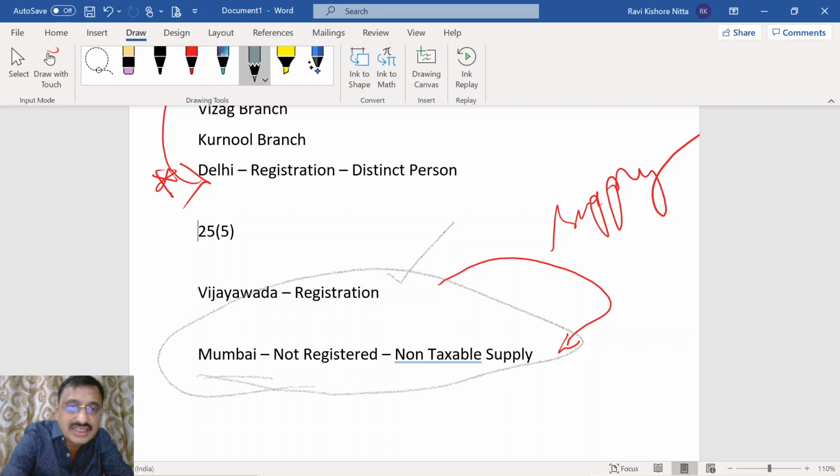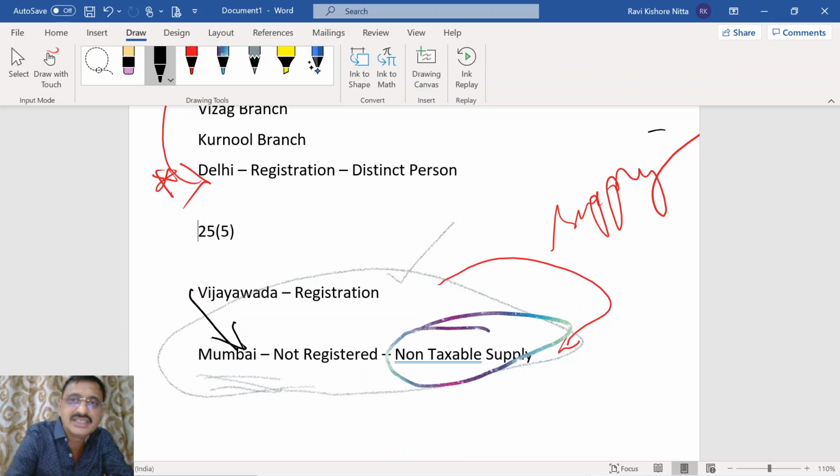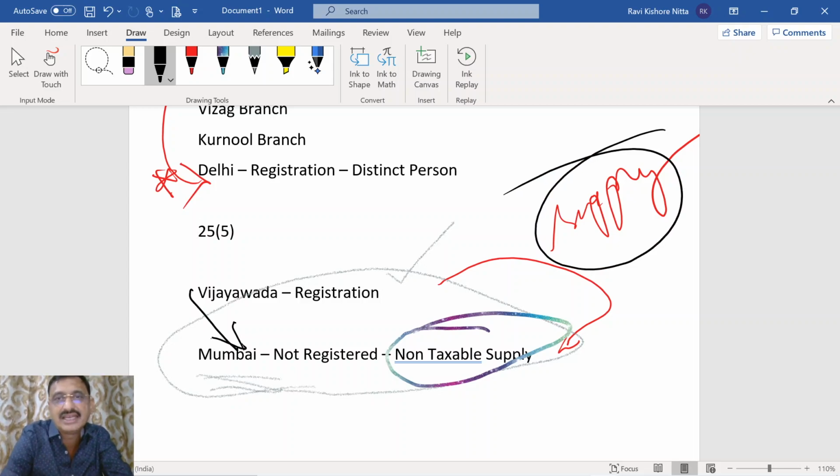I did not get a registration here because I make a non-taxable supply. But still, in this case also, if Vijayawada is supplying to Mumbai, this will be treated as a supply. Okay?